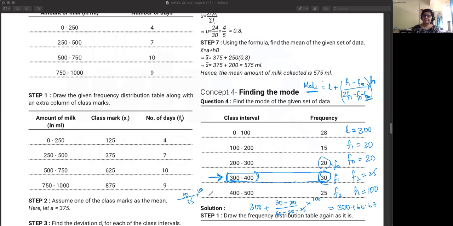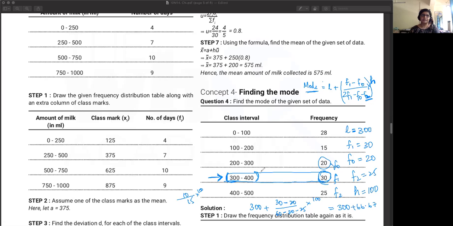Ma'am, if the class width is unequal, then we take the modal class, right? One second, Manasvi, barely audible. Increase volume. Yeah. Ma'am, if the class sizes are not equal, then we take H as the one of the modal class, right?